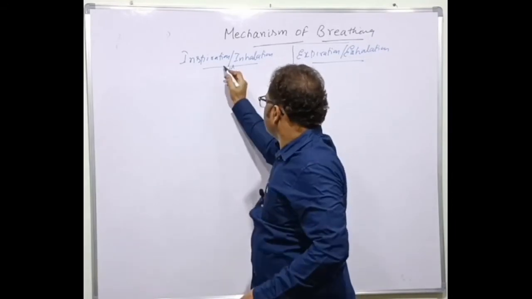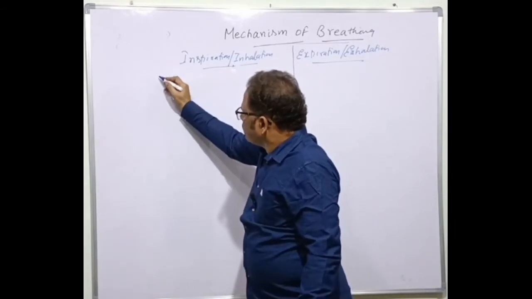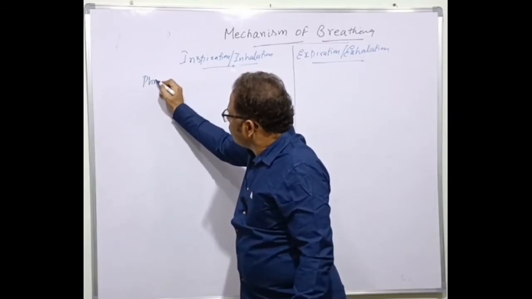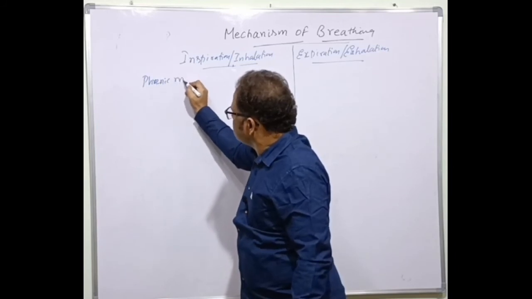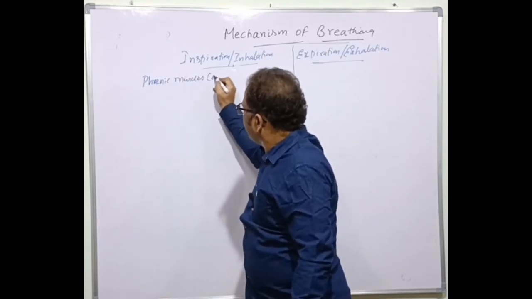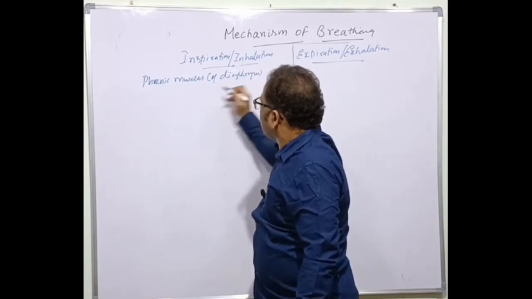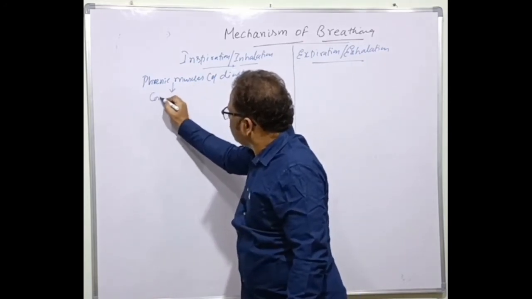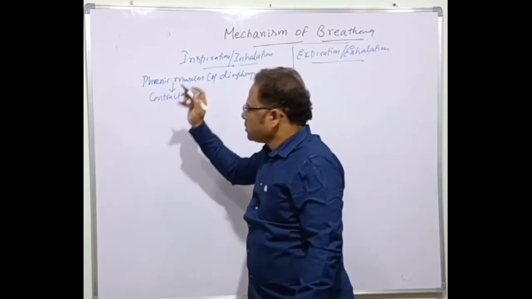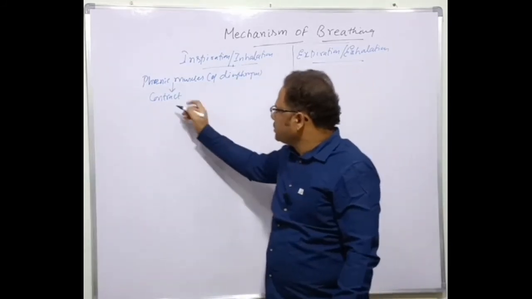So, inspiration or inhalation: the phrenic muscles of the diaphragm contract. Because they contract, what happens?